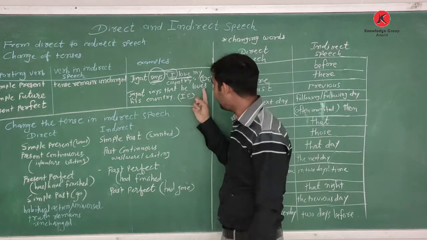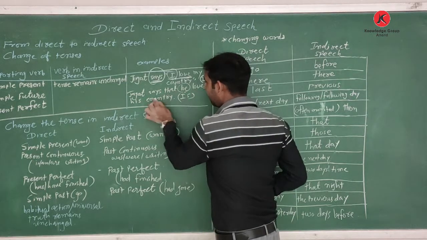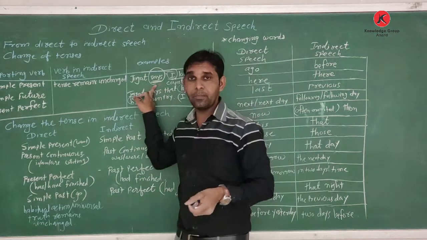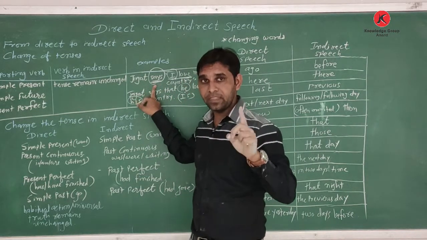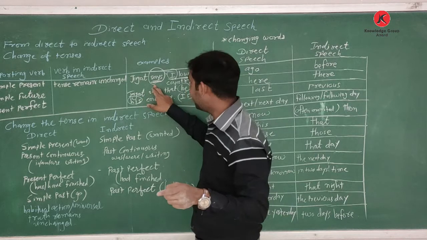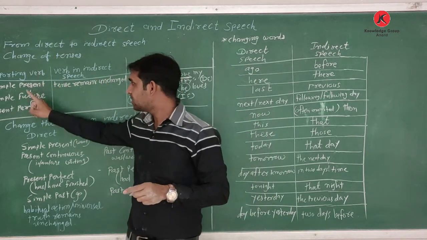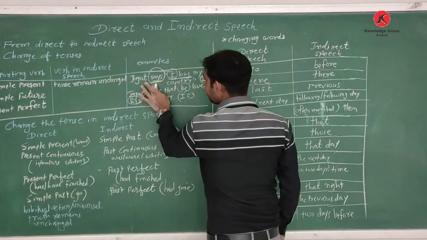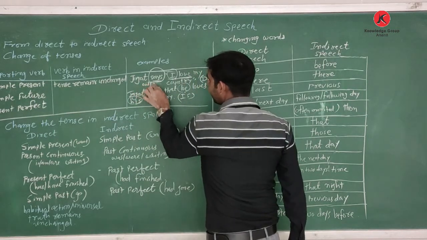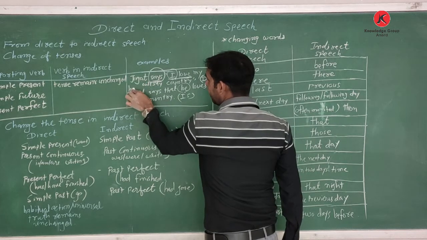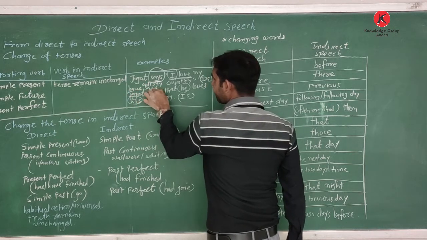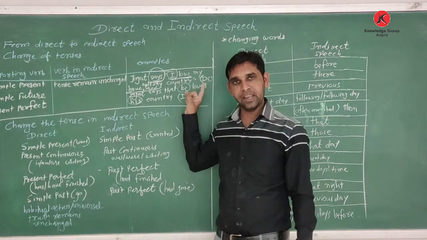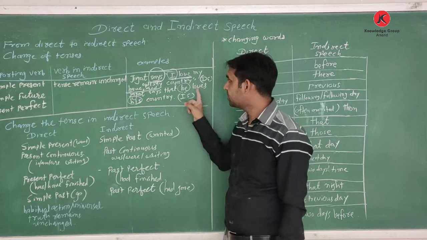Tense remains the same. He loves his country. What do we change? Only the pronoun. Once again, when the reporting verb is given in simple present, simple future and present perfect, says or has, will say or have said, we cannot change the tense in reported speech.